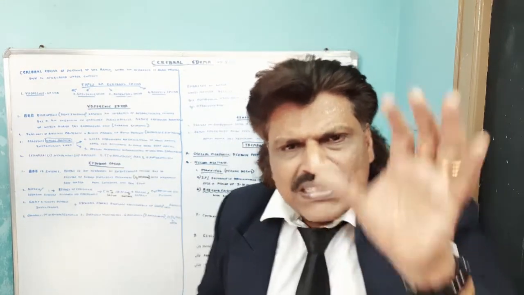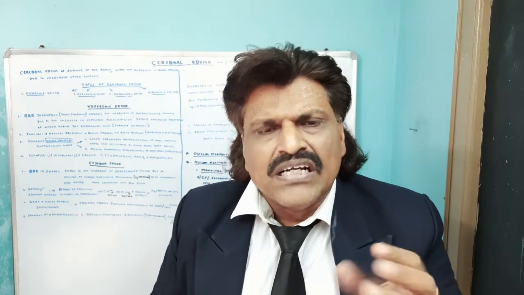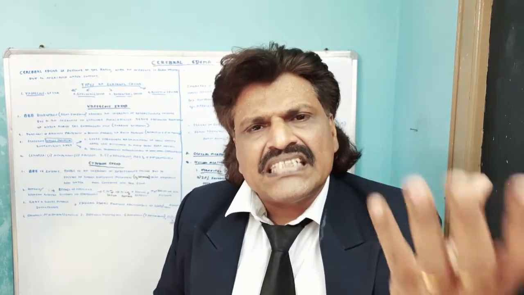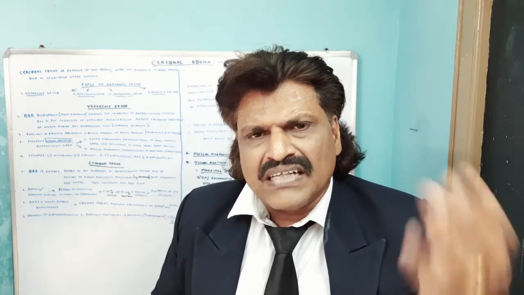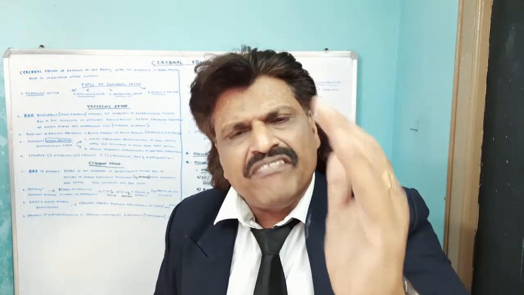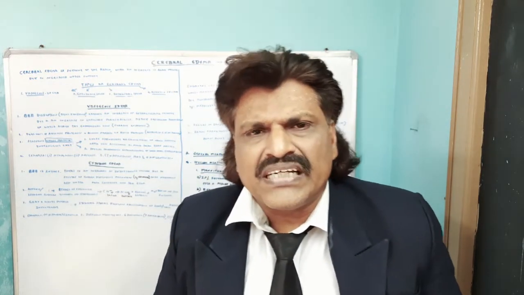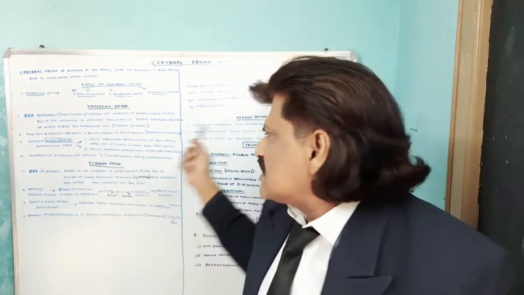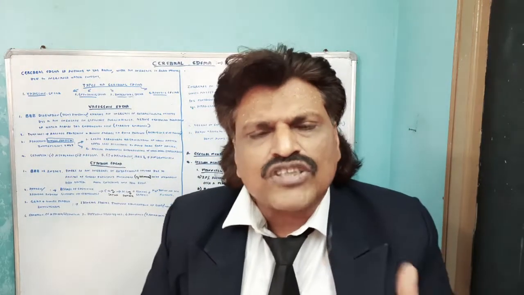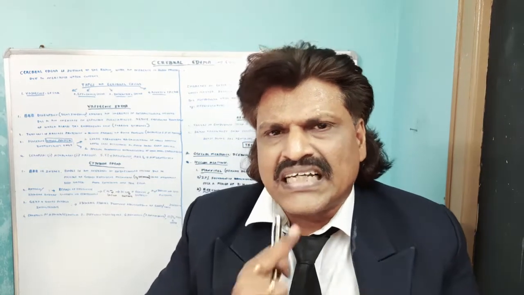Interstitial edema we see in the periventricular regions, the periventricular white matter. Because of the increase in CSF pressure, for example in hydrocephalus, the CSF seeps from the intraventricular area to the periventricular white matter. So this is interstitial edema, which we see in hydrocephalus. The fourth type of edema is osmotic edema. This we see when there is osmotic disequilibrium.